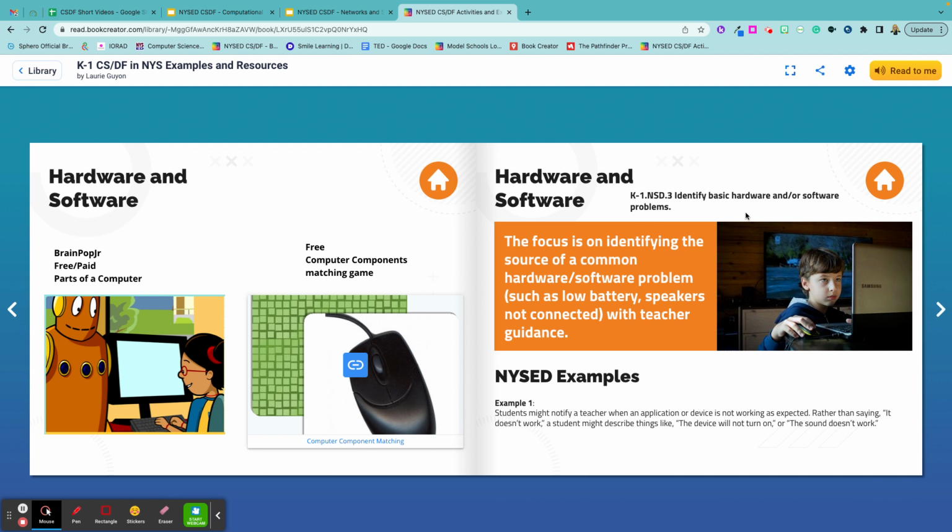Moving on to hardware and software number 3, we're thinking about identifying hardware and software problems. So it's troubleshooting. A student says their Chromebook isn't working. Have another student be your techspert in the room to help figure out why it's not working and to support them.